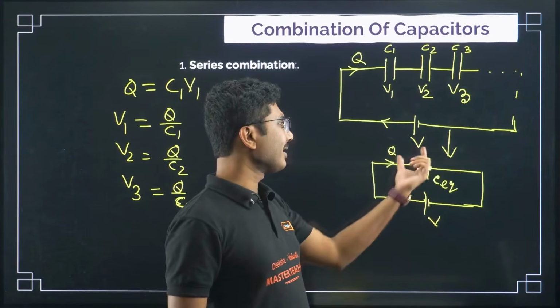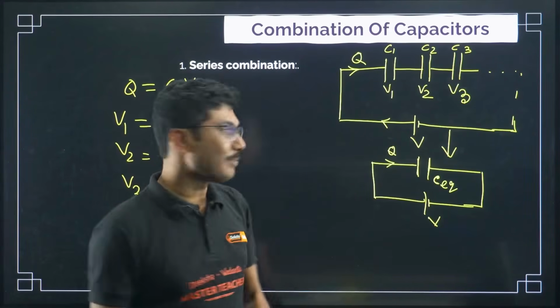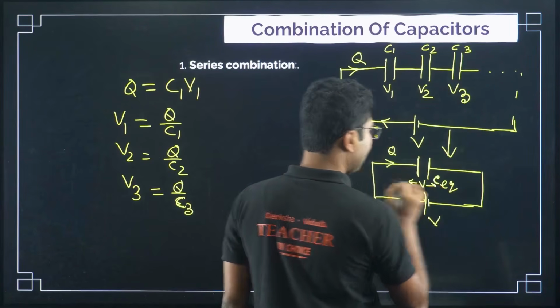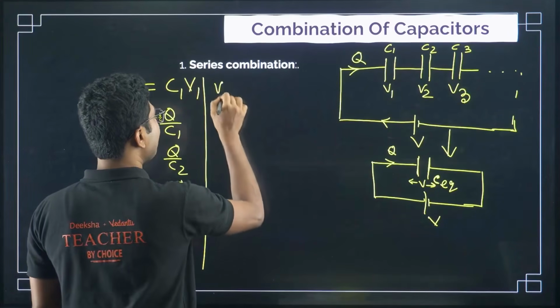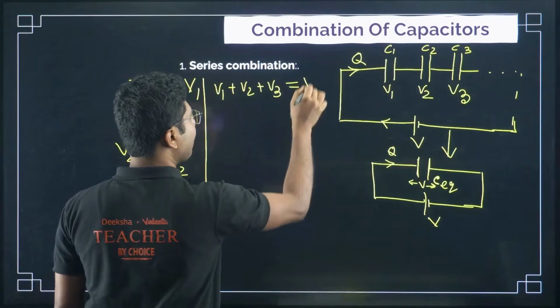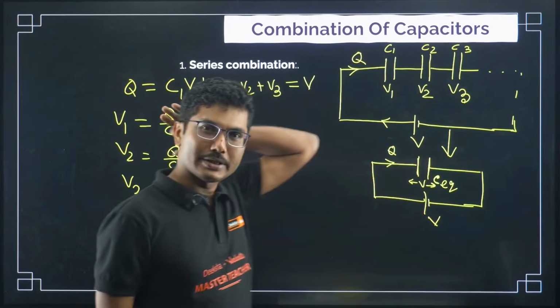So directly connected with means the voltage across this capacitor will be same as V. So the voltage across the capacitor will remain V. In the previous case it was not that case, right? In the previous case it was V1 plus V2 plus V3 equals V. In this case there is nothing else, so the entire voltage will be applied to this, right?